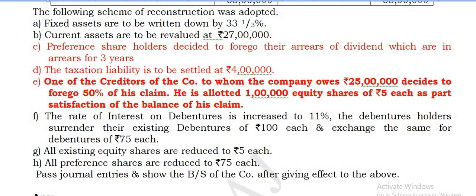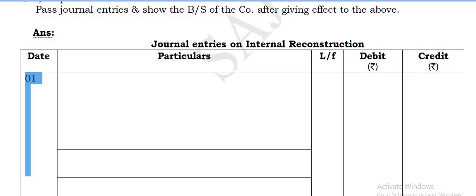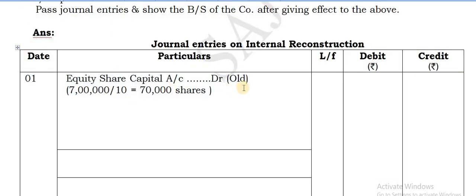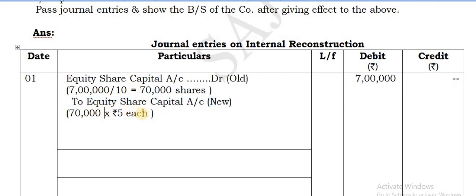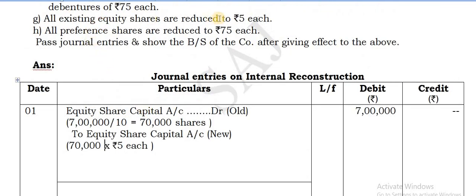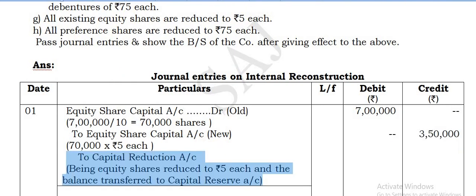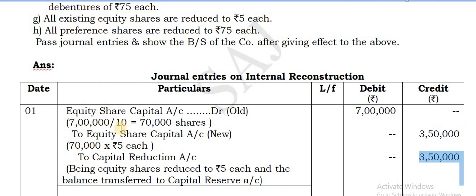Alright. So start with the first entry. Equity share capital account debit, and give a credit to the new equity share capital. It is 70,000 shares into 5 each. That is what is given here. It is being reduced to 5 each. So that gives you 3,50,000. The balance 3,50,000 is being transferred to capital reduction account.